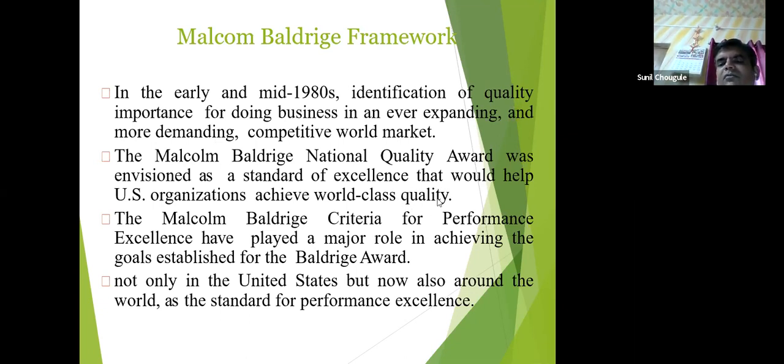Now, what happens when it comes to third world countries? They are price conscious, not quality conscious, because they cannot pay the price for a costly product. Their per capita income is too low compared to developed countries.